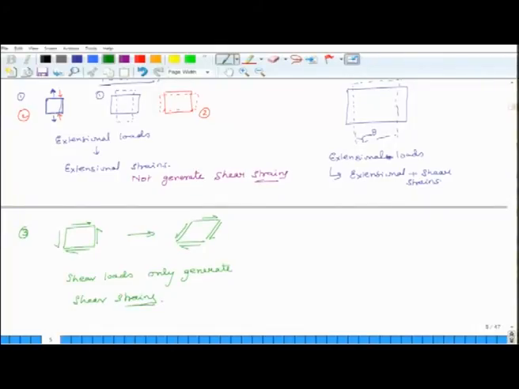But for anisotropic cases, shear loads generate extensional as well as shear strains. Why this happens, we will see the mathematics of it, but right now it is important to understand how they behave. This is a very fundamental difference between anisotropic and isotropic materials.